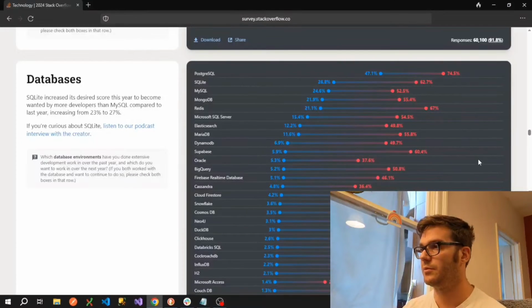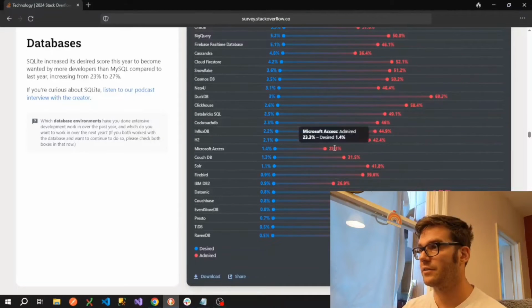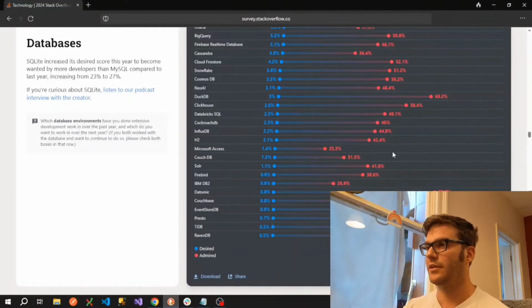Not many people seem to be enjoying using that. The same thing with Cassandra there. Microsoft Access has an extremely low rate, but again, similar to the VBA Visual Basic situation, it's long dead, and it's probably people reluctantly working on old systems that they don't really want to be.